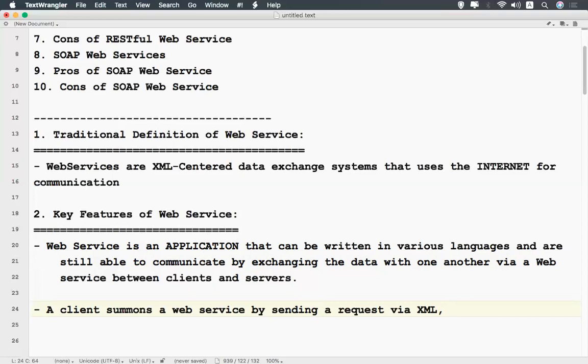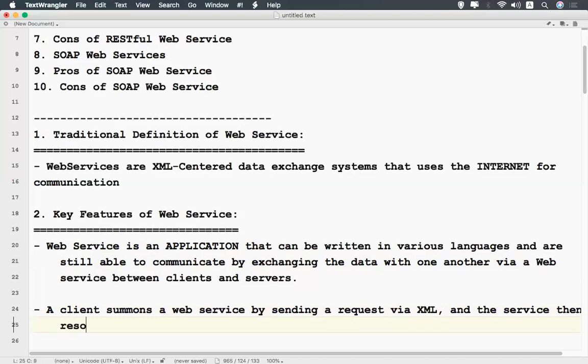A client sends a request by XML, and in the same way the service responds with an XML response.